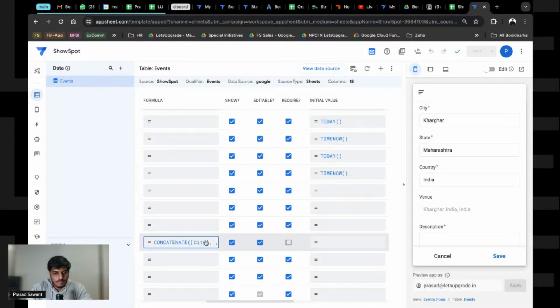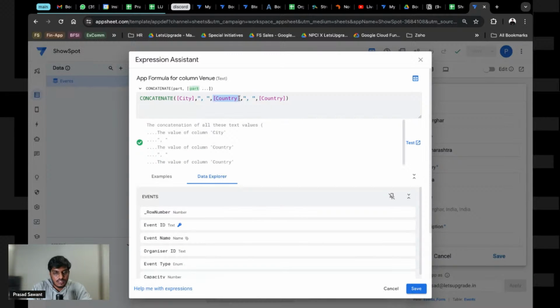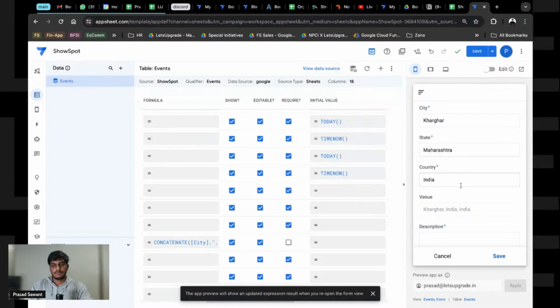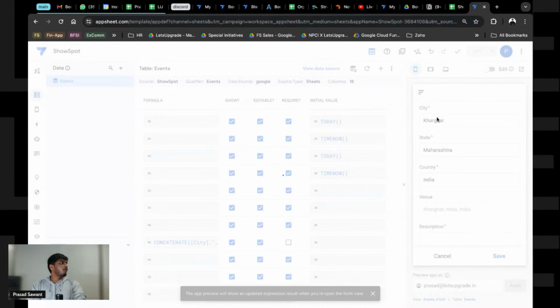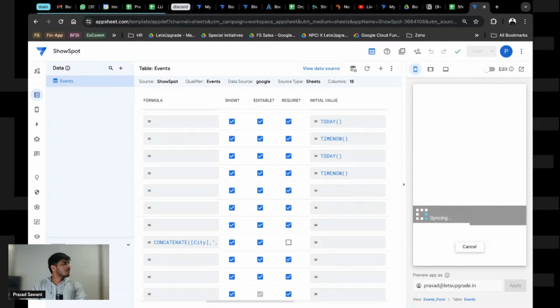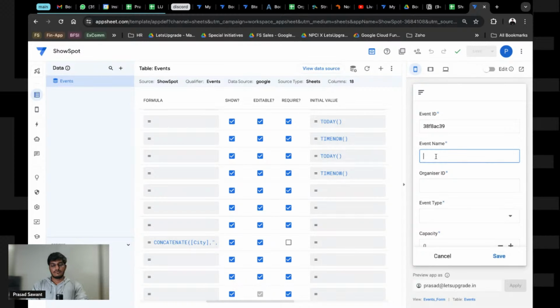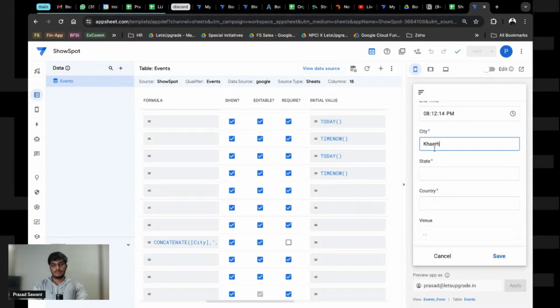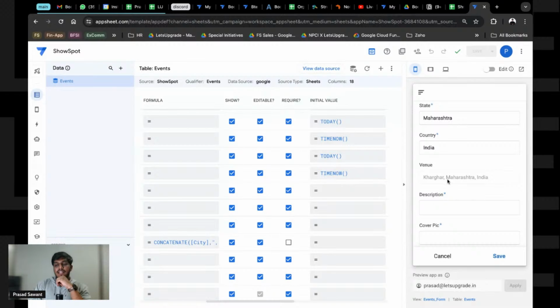Okay, did I mess up with the formula? Yes, I did mess up with the formula. This should be state. I hope this is clear. I'll try to do that again. Khargar, Maharashtra, India. Right? I hope if you see, it is properly formatted.